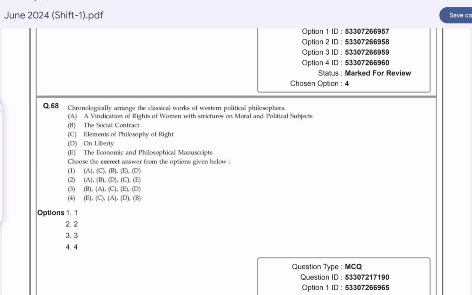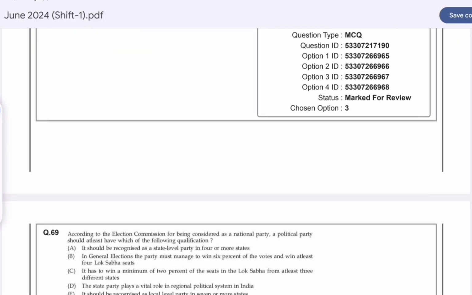Question number 68. Chronologically arrange the classical works of Western political philosophers. Option C is correct here. First is The Social Contract, then A Vindication of the Rights of Woman, then Elements of the Philosophy of Right, then the Economic and Philosophic Manuscripts, and the last is On Liberty. Now question number 69.